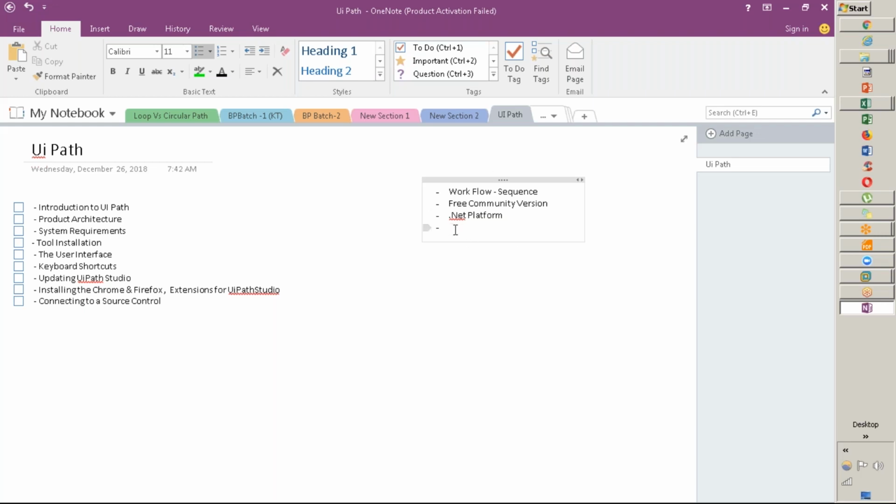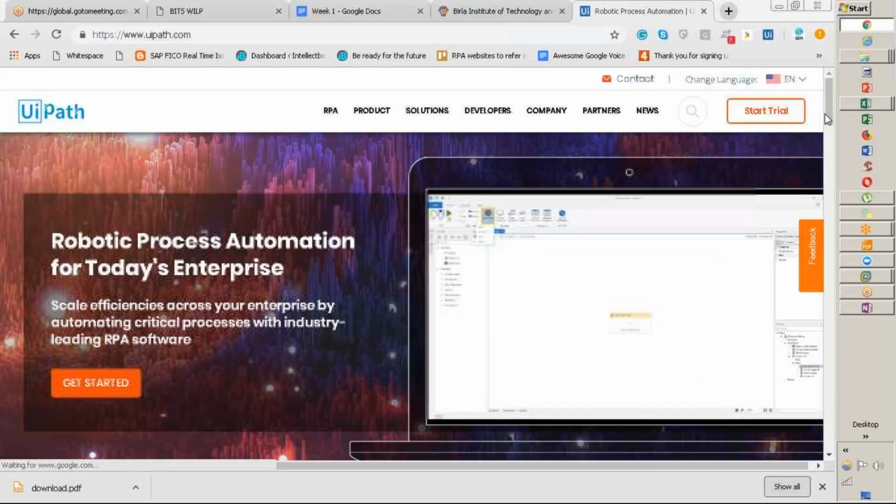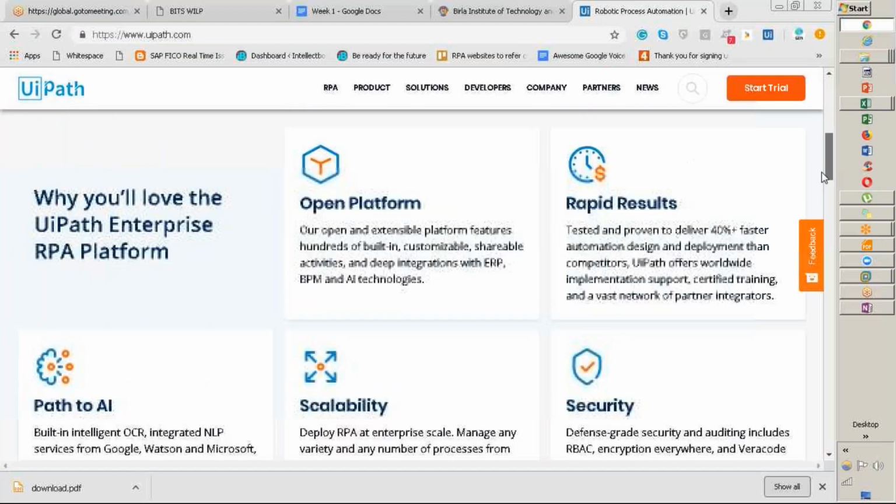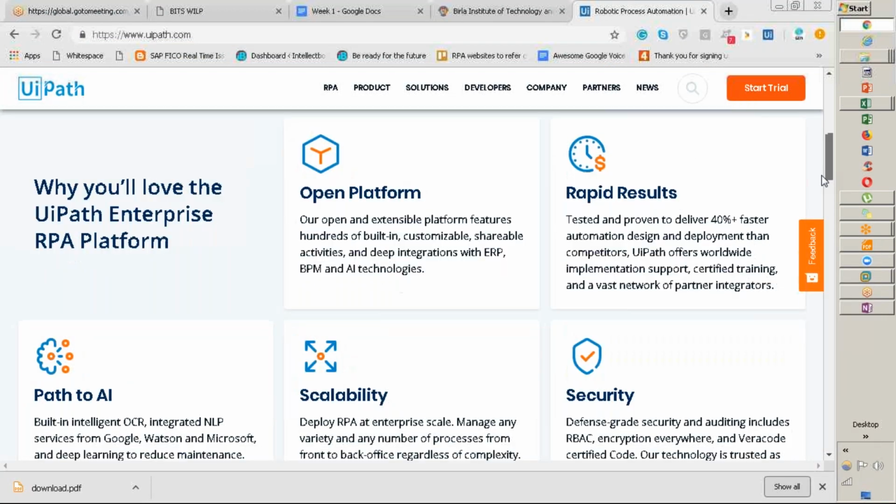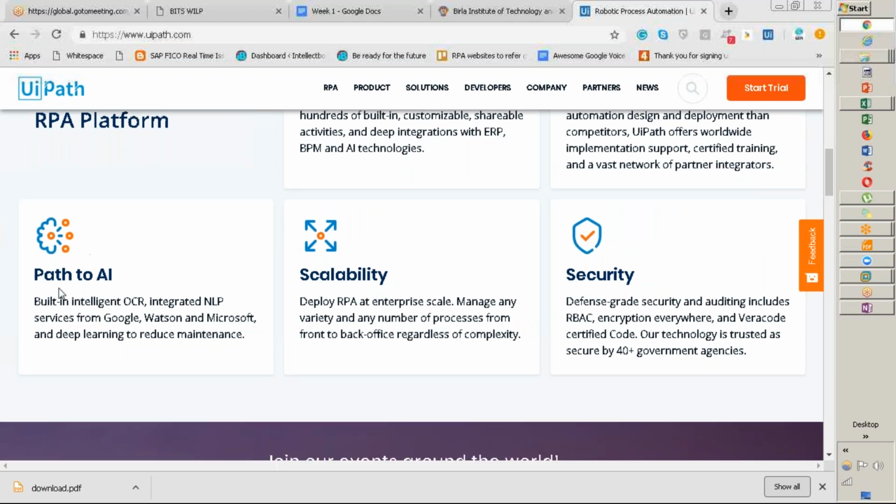Now proceeding further, I want to open the UiPath web page and show you how you can start. Just have a look. This is the main page. I'm highlighting a couple of main pointers: open platform, rapid results, security, scalability, path to AI. Regarding this, I'll share some insight.